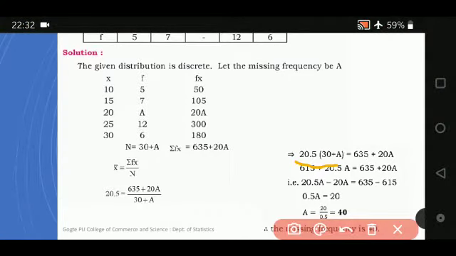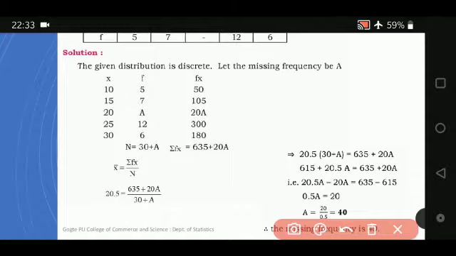20.5 into 30 plus a is equal to 635 plus 20a. So this is in the bracket. You multiply these two also and you multiply with this also. So you get 615 plus 20.5a is equal to 635 plus 20a. You either take the a terms one side or the numerical values one side.